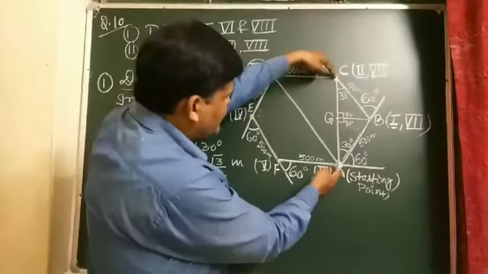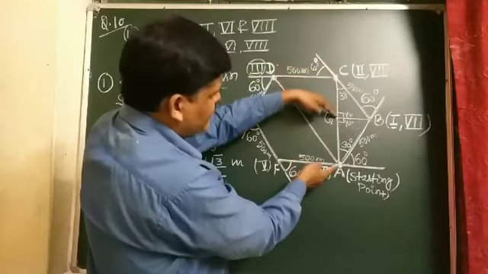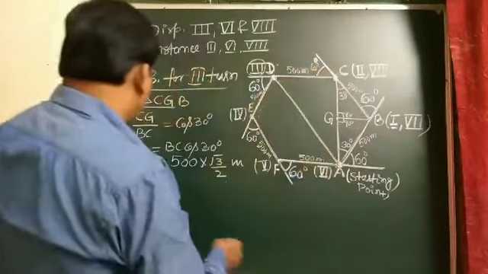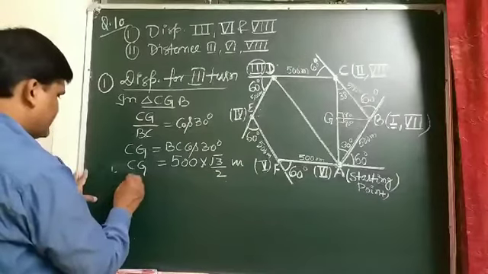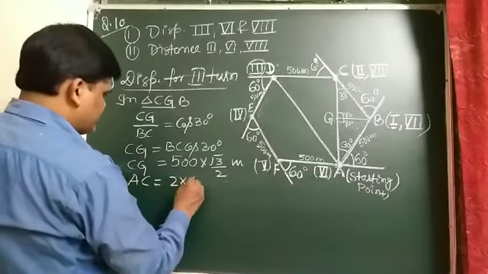So what is the total distance AC? AC is double of CG, CG plus AG. So distance AC is written as 2 times CG.